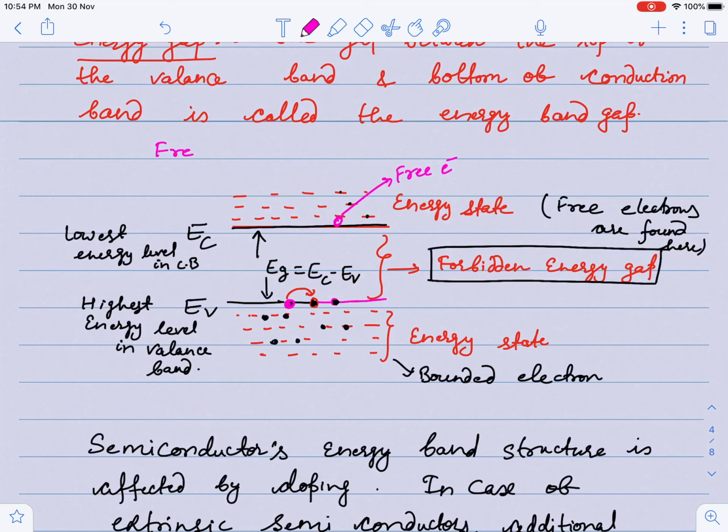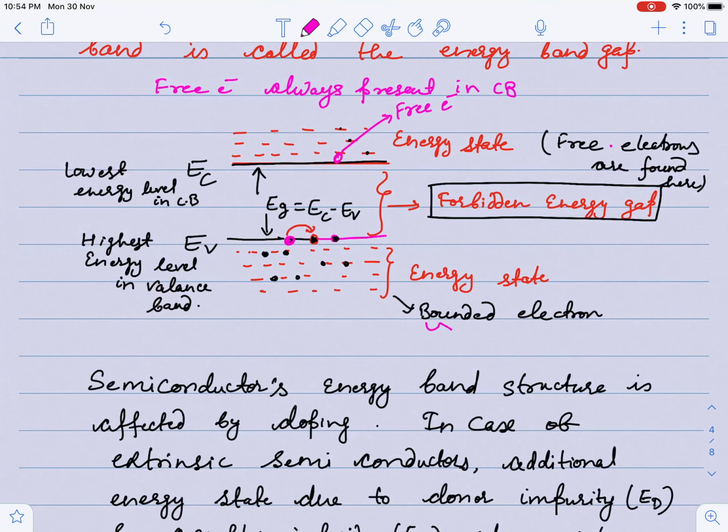So I am writing here: free electrons are always present in the conduction band. Free electrons are found here, and bound electrons, which are not free to take part in conduction, are found here, as well as some holes. These holes, meaning the vacancy created by an electron, are found in the valence band, guys.